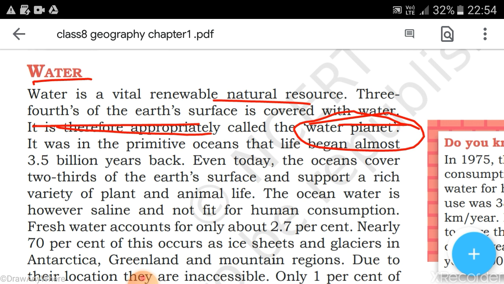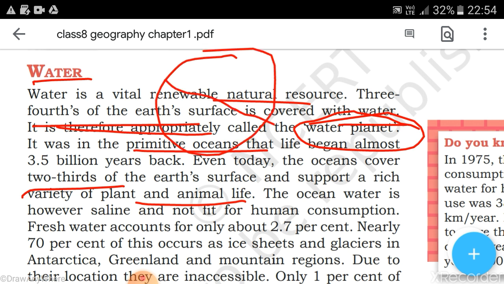It was in the primitive oceans that life began 3.5 billion years ago. And even today, the oceans cover two-thirds of the Earth's surface and support a rich variety of plant and animal life. So here you can see that the major portion of the Earth is covered by water, and even today it contributes the large share of animal and plant life on earth.